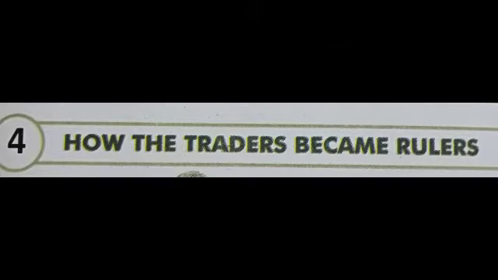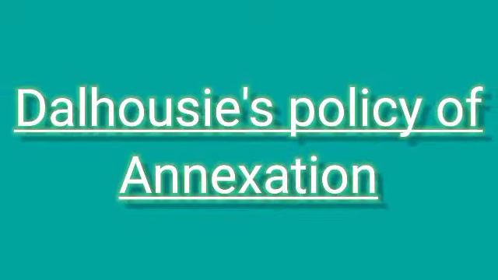Today's session is to continue the fourth chapter of your social science, How the Traders Became Rulers. In the previous session, we have learned about Wellesley's policy of expansion, that was subsidiary alliance system. We have also learned how the Britishers expanded their rule in India by adopting divide and rule policy. So today we are going to start with the next topic, Dalhousie's policy of annexation.